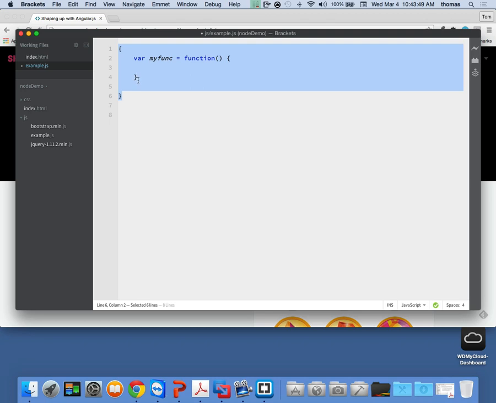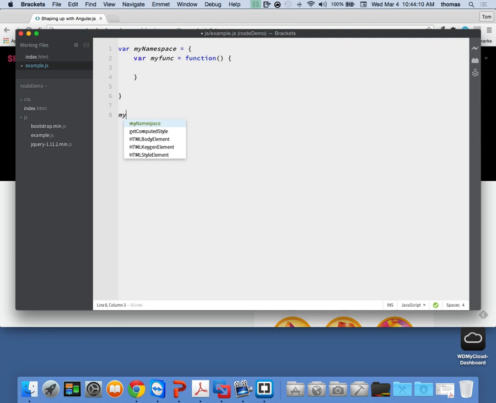I can do this too. I can also do one of these things. I can say something like var my namespace is equal to that. I can do that too. I want you to see these things for what they are, because what I'm doing inside my namespace is this: if I start typing my namespace, here it is, my namespace dot, I can access different things inside of my namespace. Like right now, for example, I don't have an object inside my namespace.